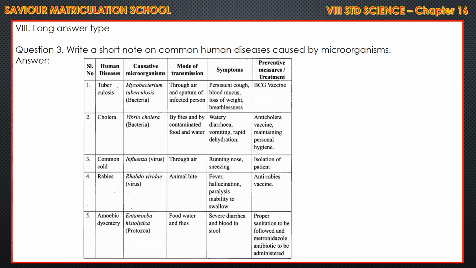And the last one, malaria, it's given in our book. Just learn that also. Any five you can take. Whichever one you feel is hard you can avoid. Totally six are given in the book. Malaria is caused by Plasmodium. Transmission by female Anopheles mosquito. Symptoms: nausea, vomiting, high fever. Then anti-malarial drugs like quinine and chloroquine to be taken, and usage of mosquito repellents and nets.